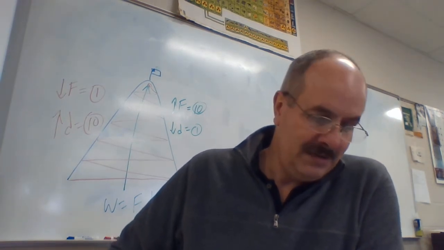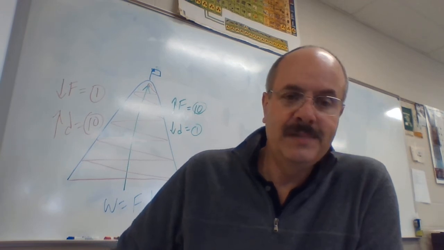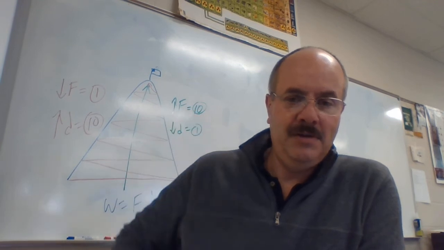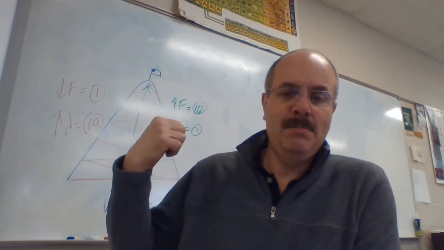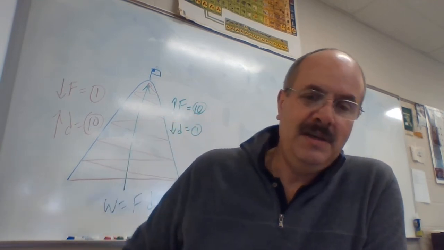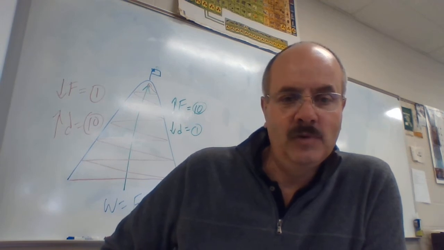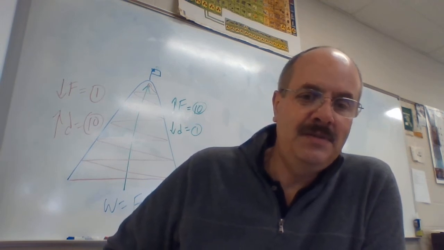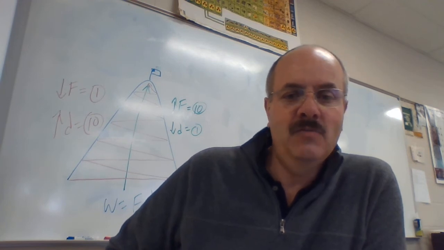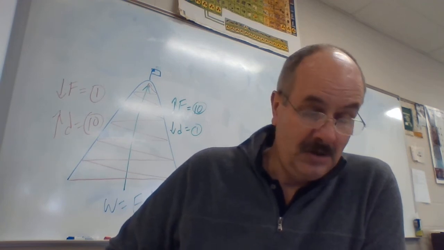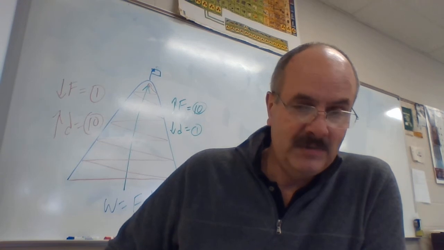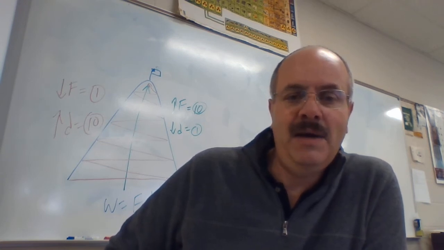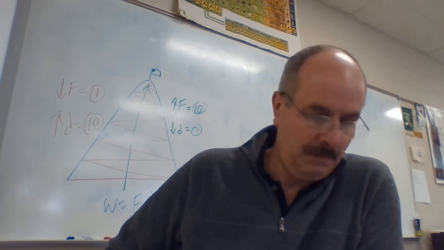Now number four says, which person does more work and why? I know this is confusing, and I still have that picture behind me, but remember, that was the same person. If we did this calculation twice for the same person, wouldn't we get the same answer? Yep, we would. But what's the difference in these two? One weighs more and has a greater mass. So person number two does more work because he has a greater mass. He's got to lift that mass all the way up to the top of the bleachers.